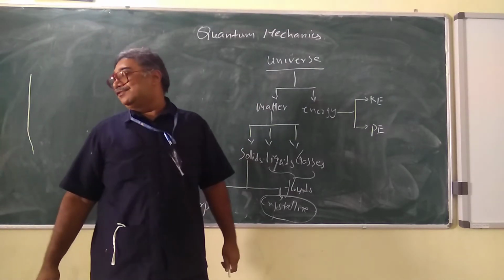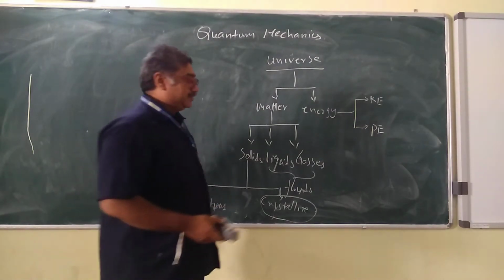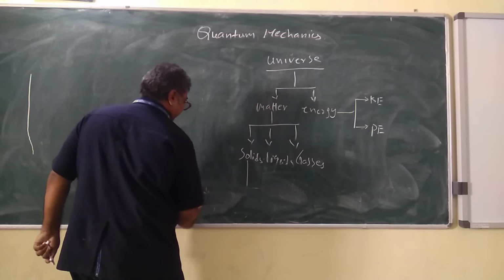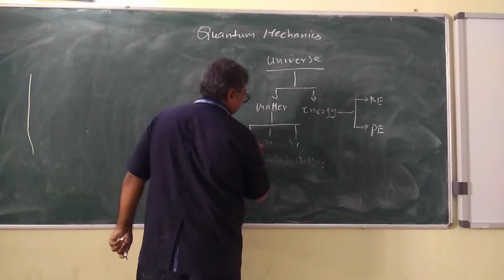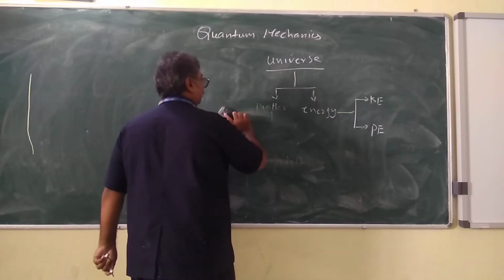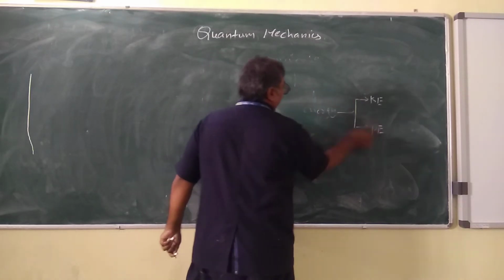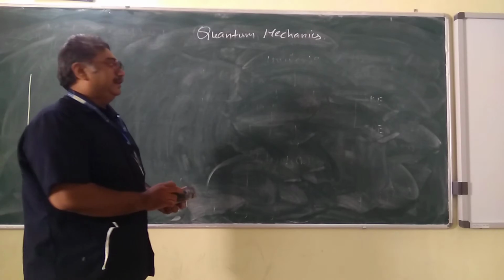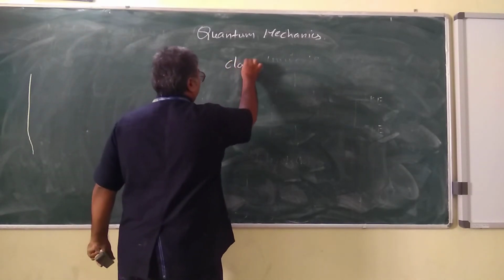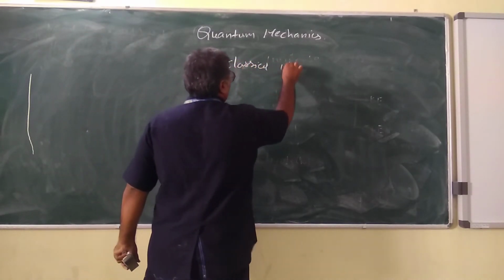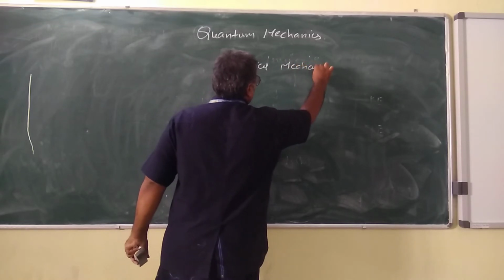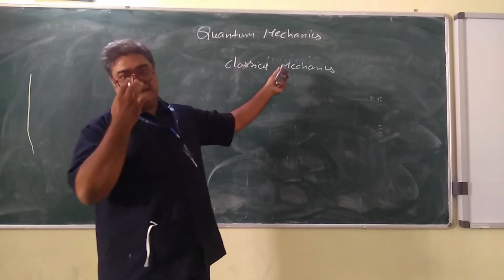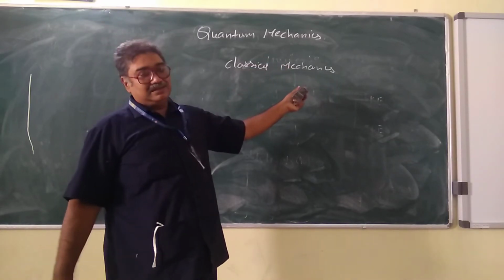Of that, the first one corresponds to the classical theory. Of course, this classical theory is related to both energy as well as matter. So we want to understand what this classical theory is. We call it classical mechanics. So what is this classical mechanics?